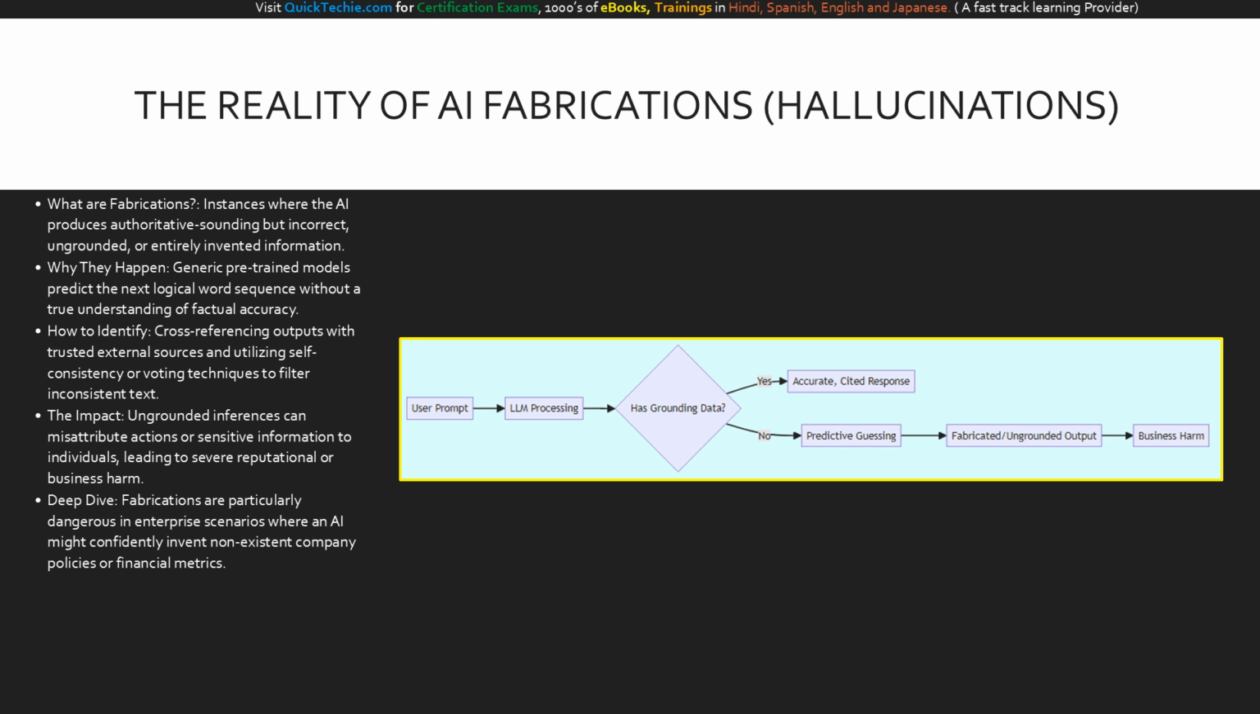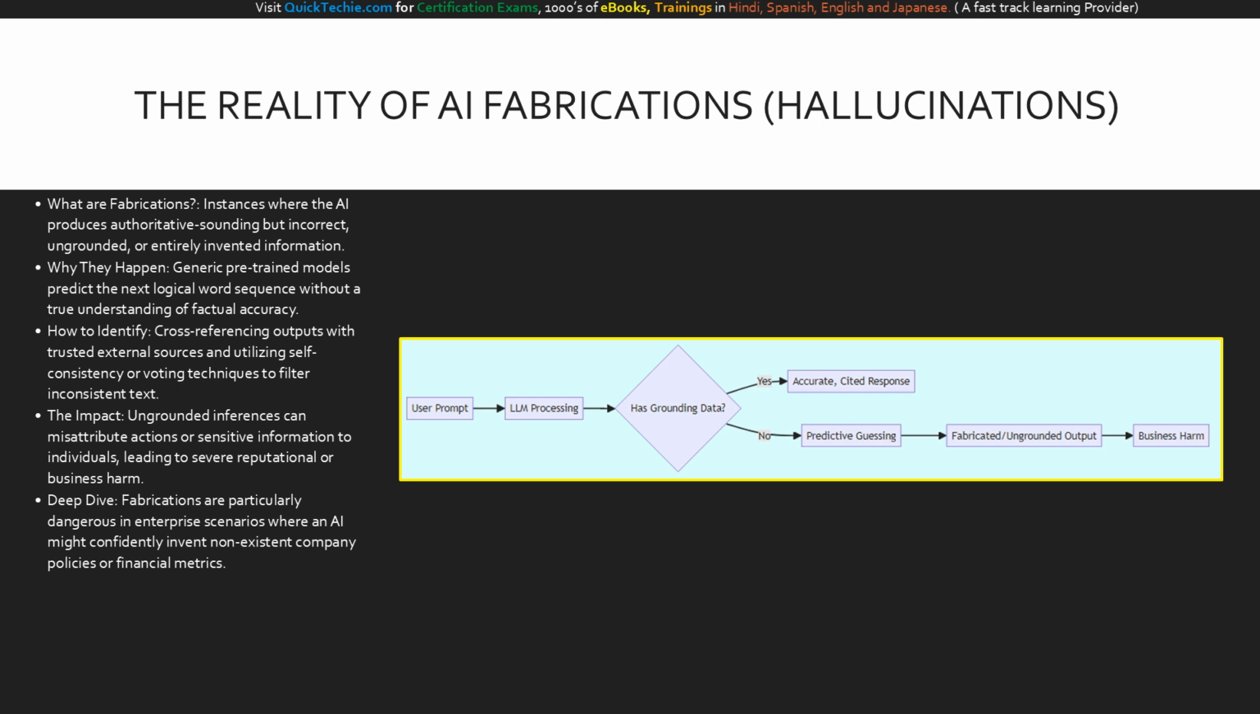An AI might invent a non-existent company policy or fabricate financial data, leading to severe business consequences. To identify these fabrications, we must cross-reference the AI's output with trusted data sources and use self-consistency checks where the model evaluates its own responses for logical flaws. Let's walk through the architecture of how a fabrication occurs versus how a grounded response is generated. Follow the flow on the screen.